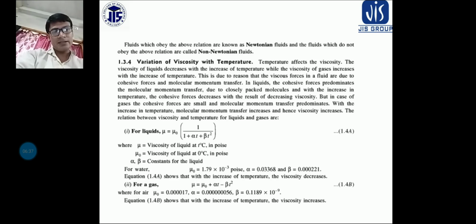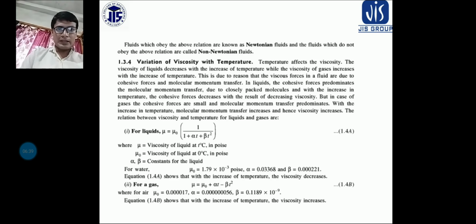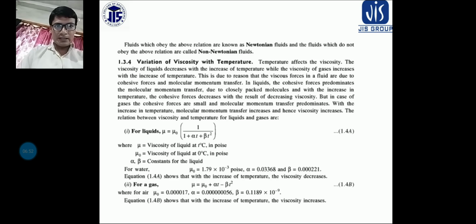There is also a basic relationship we can establish. For liquid, mu is equal to mu naught into 1 by (1 plus alpha t plus beta t square), where mu is the viscosity of the liquid at T degree centigrade in poise, mu naught is the viscosity of the liquid at 0 degree centigrade in poise, and alpha and beta are constants. The values of mu naught, alpha and beta are given.